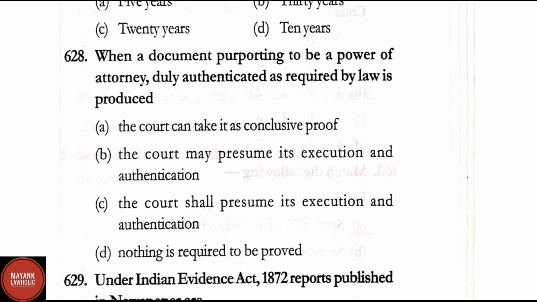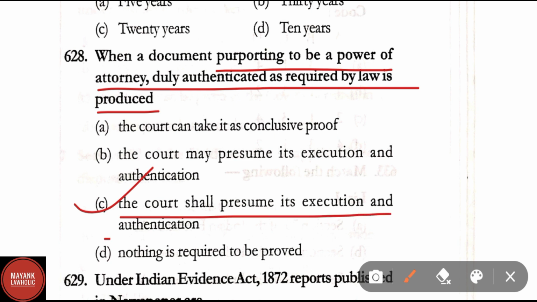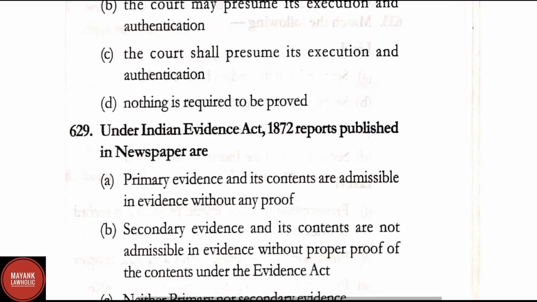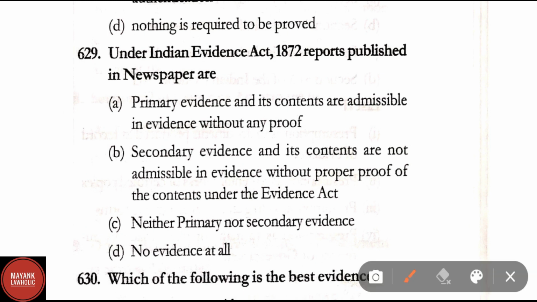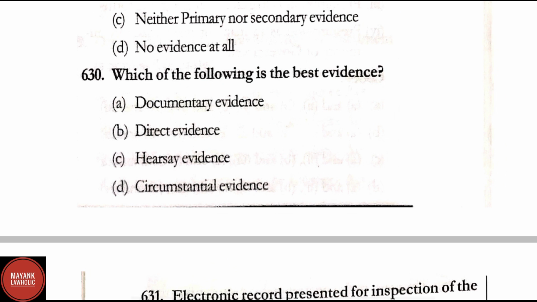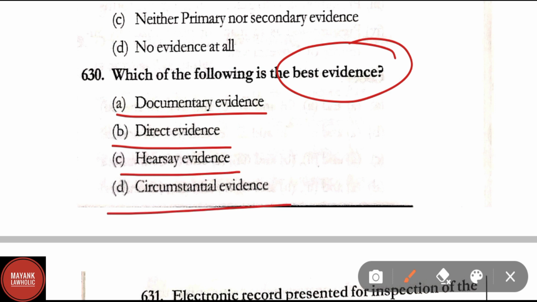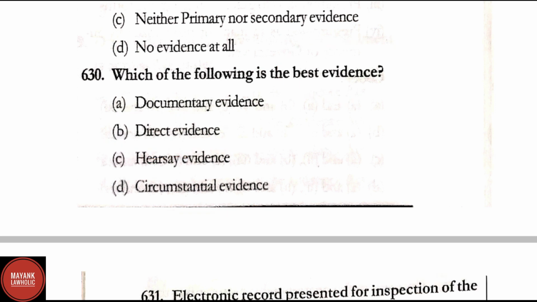Question number 628. When a document purporting to be a power of attorney duly authenticated as required by law is produced, here correct answer is option C. The court shall presume its execution and authentication. Question number 629. Under Indian Evidence Act 1872, reports published in the newspaper are no evidence at all. Here option D is the right answer. Question number 630. Which of the following is the best evidence? Documentary evidence, direct evidence, hearsay evidence, circumstantial evidence. Correct answer here is option B, that is direct evidence.